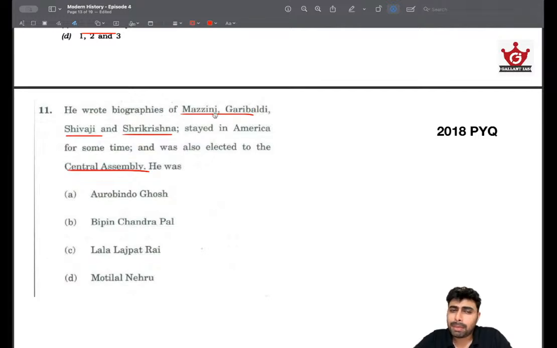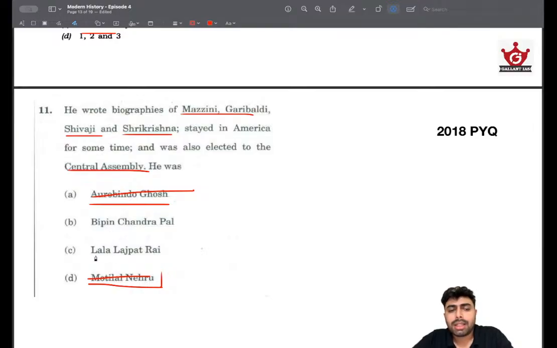This is what we have got from the question keywords, and we'll connect it with the people being mentioned. Somebody who is more inclined towards a militant movement or militant leaders, we can eliminate Motilal Nehru, because he's a very diplomatic person, and the kind of ideology he had won't be outrightly militant. So we can eliminate Motilal Nehru. Then we are left with Aravind Ghosh, Bipin Chandra Pal, and Lala Lajpat Rai. And if you remember correctly, Aravind Ghosh was not elected to the Central Assembly, so we can eliminate him. Then we are left with BNC.